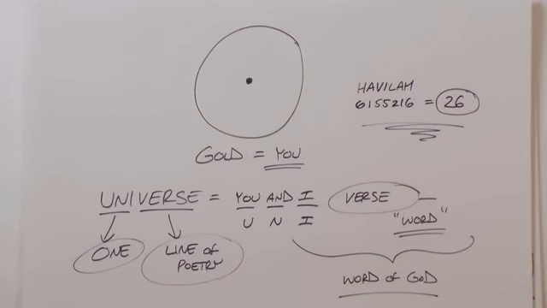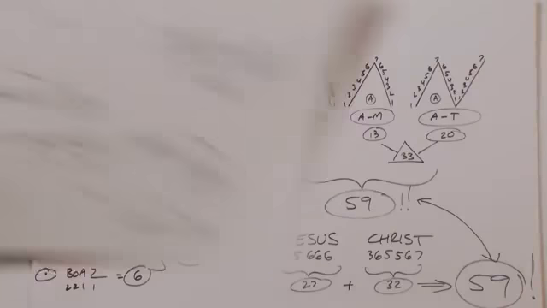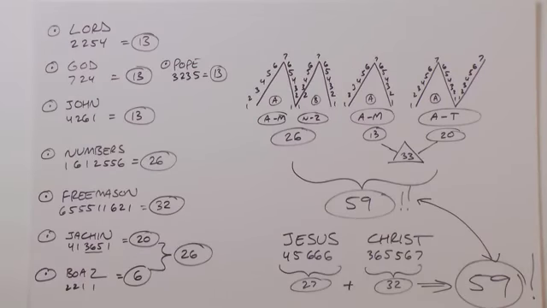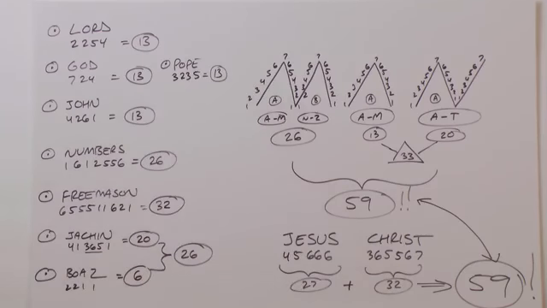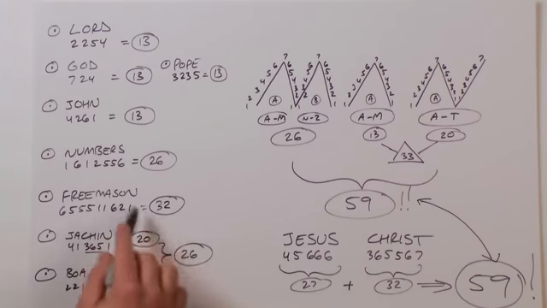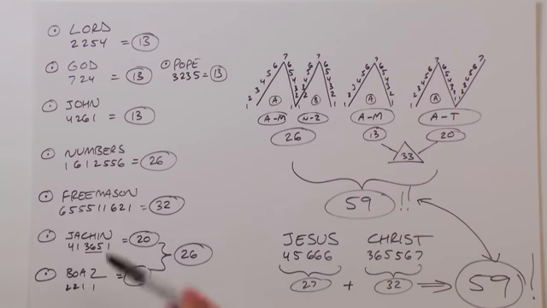So let's take a look at a few words from the Bible and their numerical equivalents. Lord equals 13, God equals 13, Pope equals 13, John equals 13, numbers equal 26, Freemason equals 32, or the 32 and 33 degrees of Freemasonry. Freemasonry has 2 pillars called Jacquin and Boaz. Jacquin equals 20, Boaz equals 6, giving you 26.